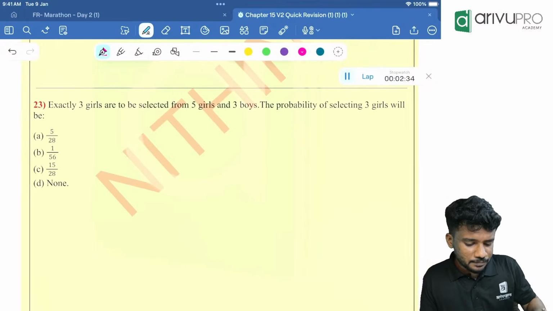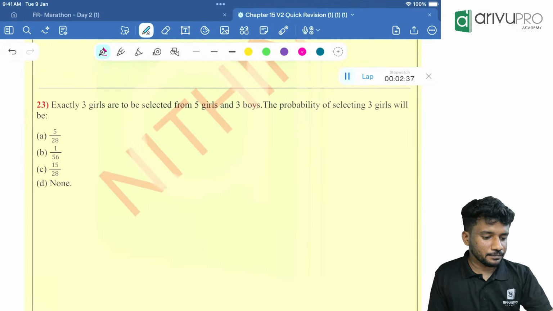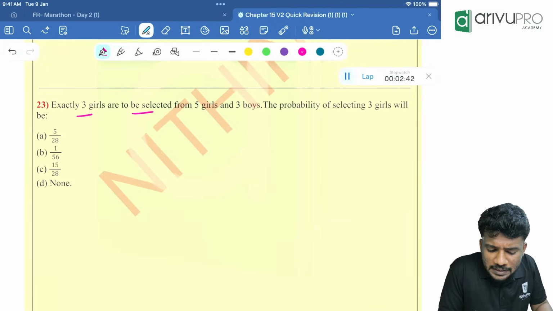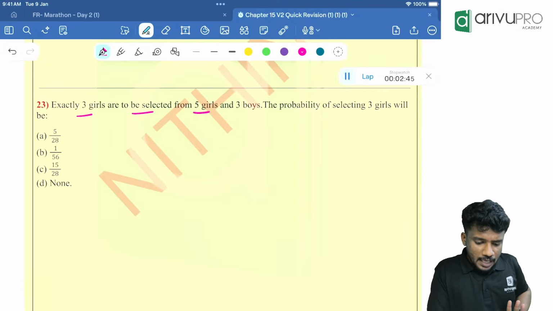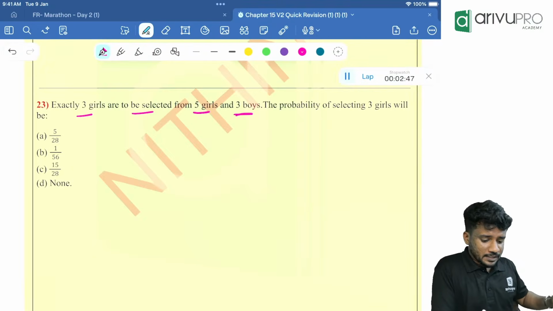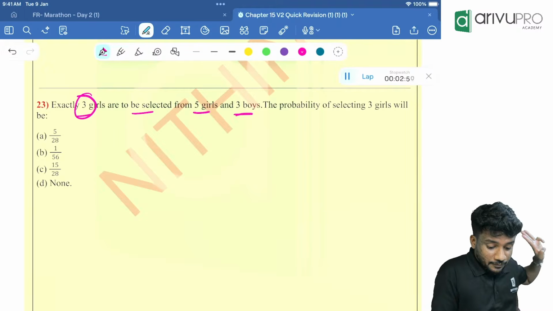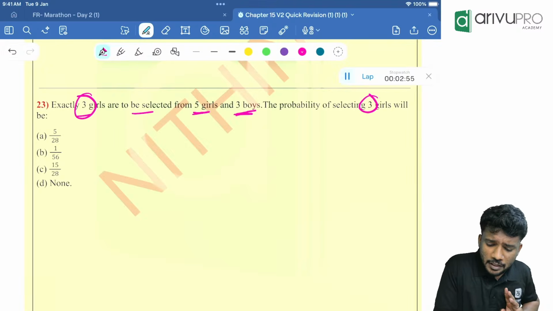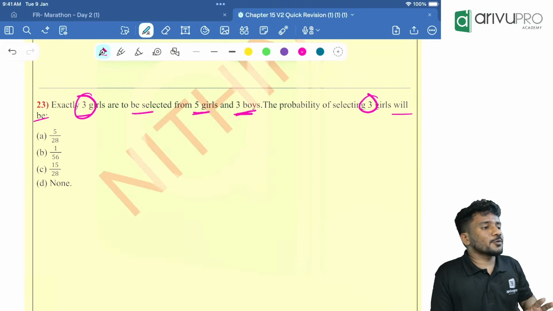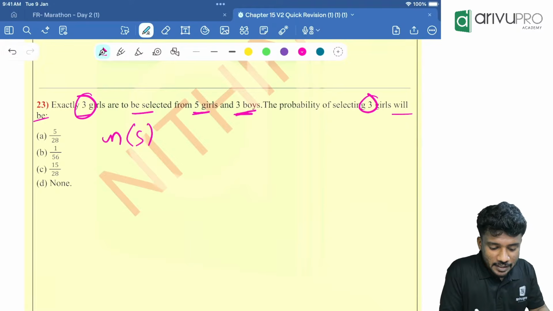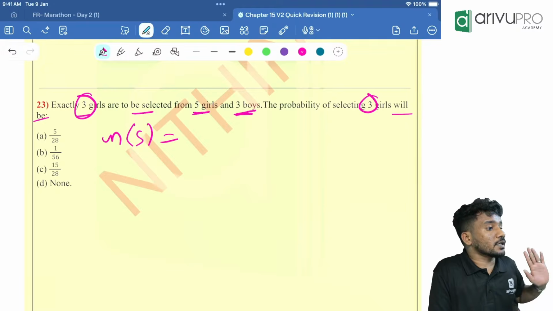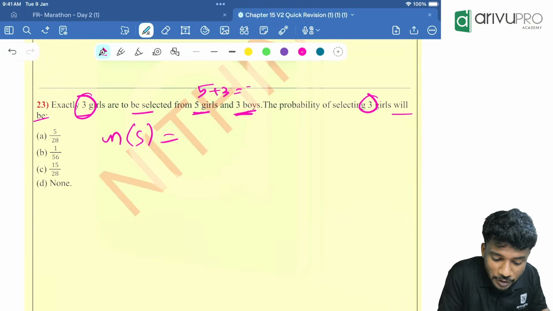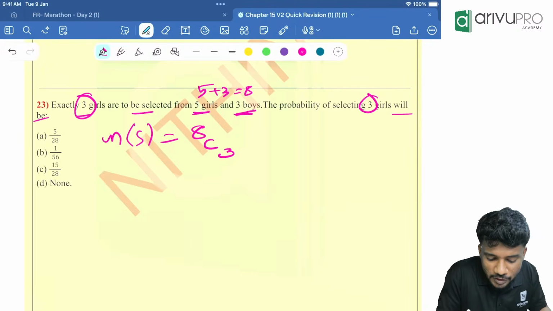Have a look at this. 3 girls are to be selected from 5 girls and 3 boys. Okay, how many girls are to be selected? 3 girls are to be selected from 5 girls and 3 boys. Probability of selecting 3 girls will be how much is the question? Very easy question. N of S. That means we should choose how many people in total. 3 people should be chosen. From how much? Total how many are there? 5 plus 3 is equal to 8. So from 8 we are choosing 3.